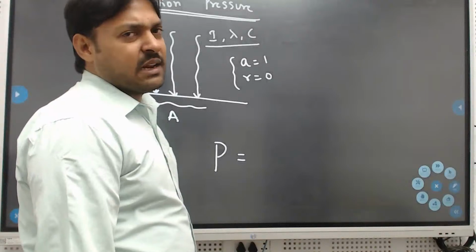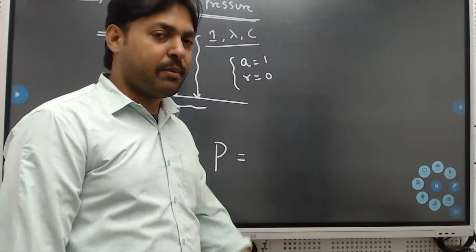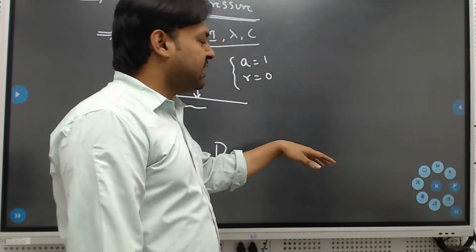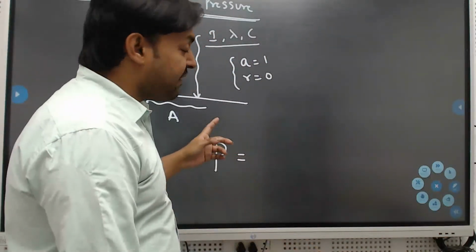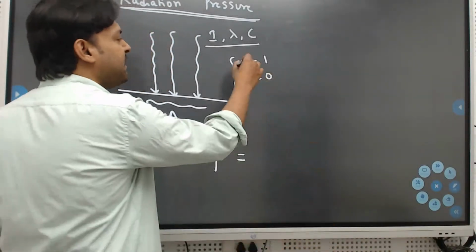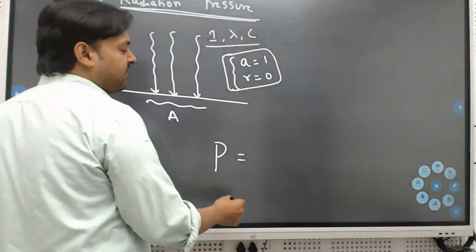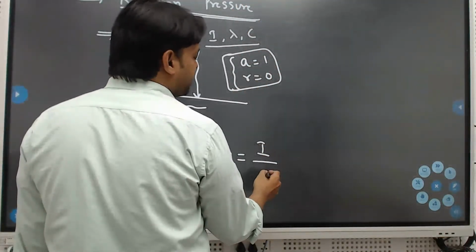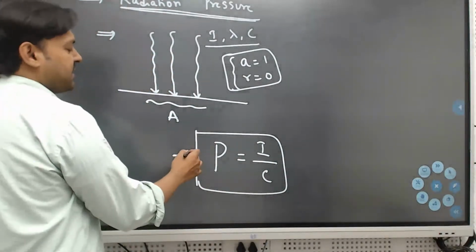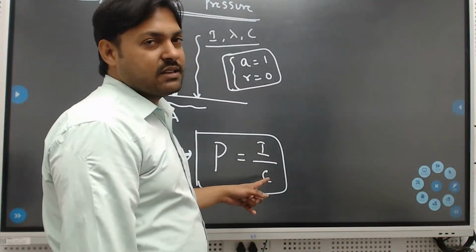To prove it will be lengthy. You have to calculate the force, and before that, you have to calculate momentum. Then you go for the average force, and then pressure. So directly I'm writing: for a completely absorptive surface, after doing all those things, we get a famous formula, which is I by C. For a completely absorptive surface, radiation pressure depends on intensity and the speed of light.